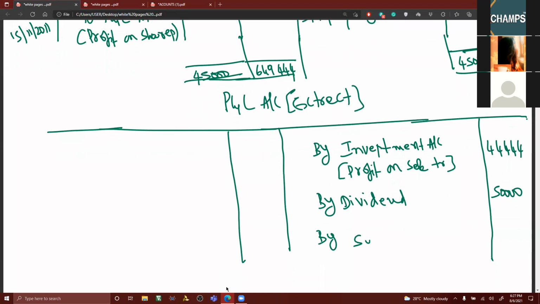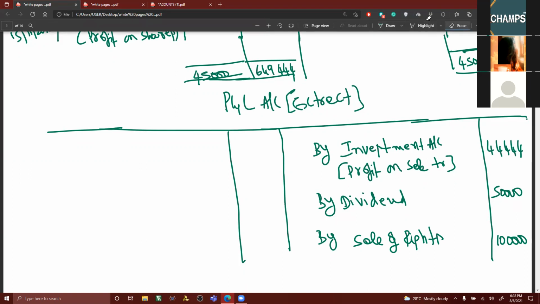Then buy sale of rights. Generally, sale of rights we don't show in income column. Since P&L account is being asked, we are writing it. And the sale of rights is how much? 10,000, no? Yes, sir. I think sale of rights is first, no? Chronologically, if you go by it. Sale of rights first or dividend first? Sale of rights. Yes, sale of rights. Okay, okay. Then better you write sale of rights first here.